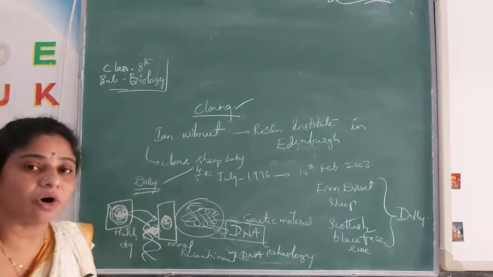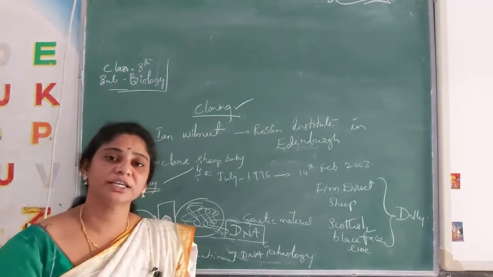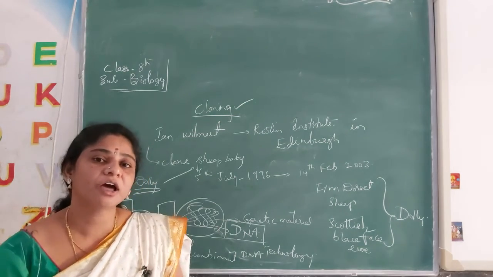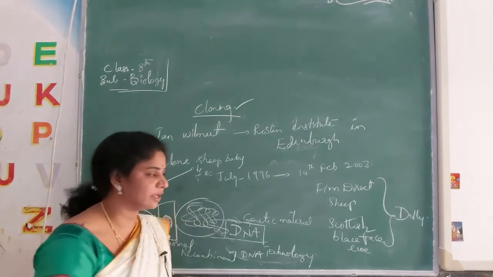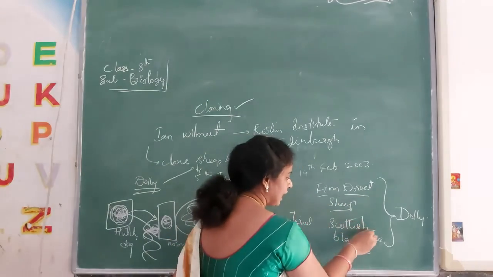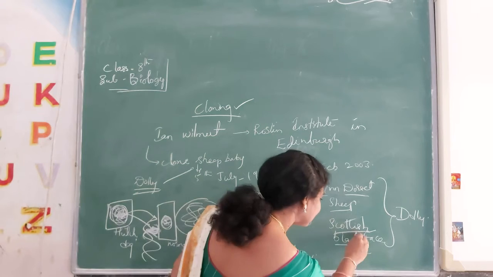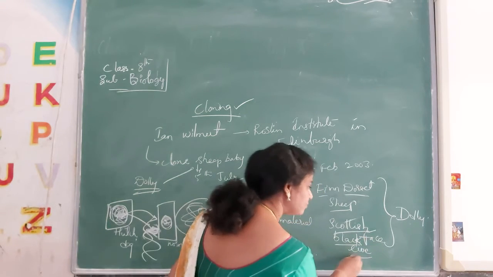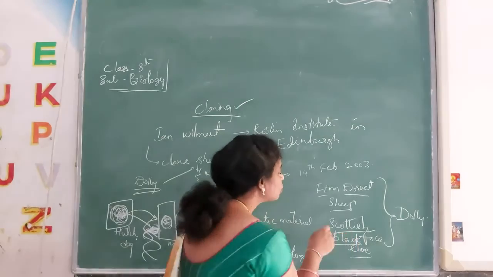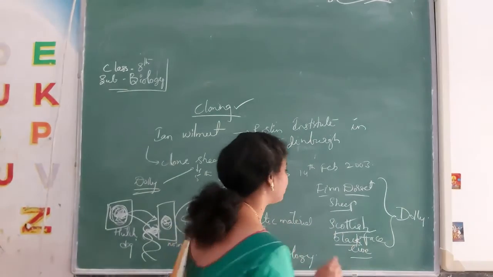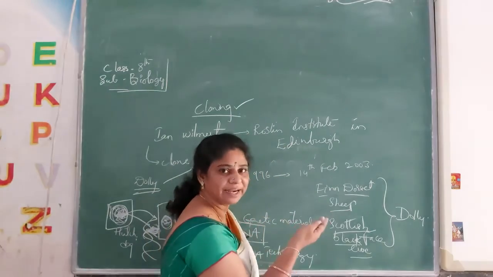All this comes in your higher classes, from now only. 8th and 10th are the main classes. From here only you have to go through it very deeply. See here, the Finn Dorset sheep, and another one is the Scottish Blackface ewe. This is another sheep. Both are female only. Female means lady one.